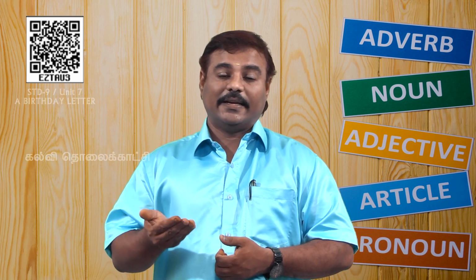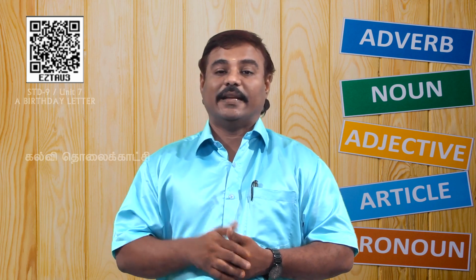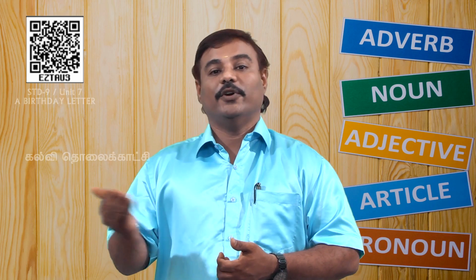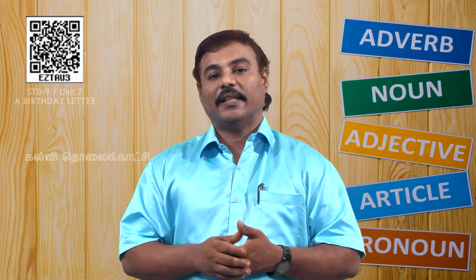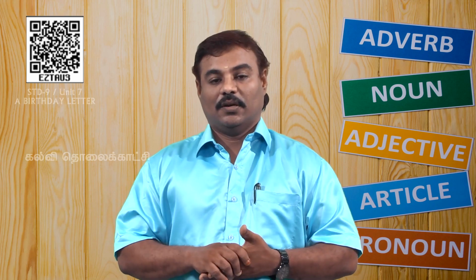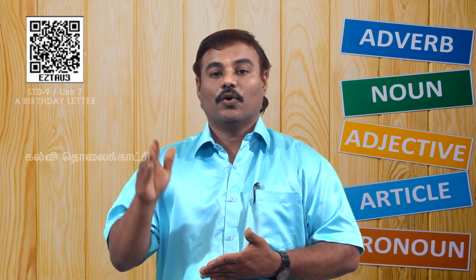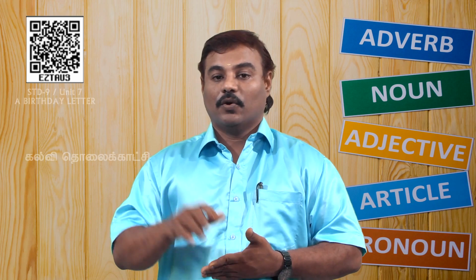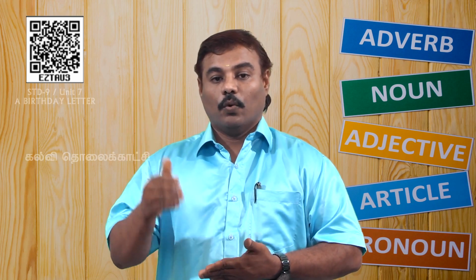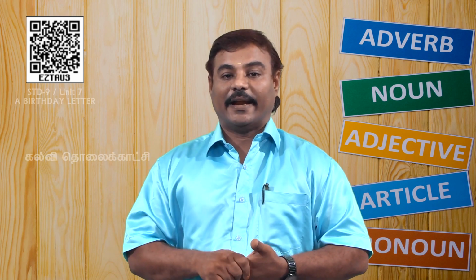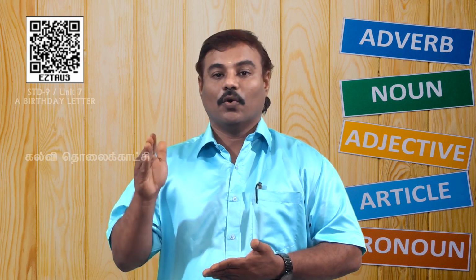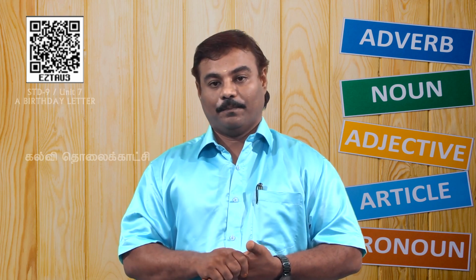How will this sentence be changed into indirect speech? Ram said that rose is beautiful. No change in that; you just add the conjunction that. Rose is beautiful is the direct speech, and when converting into indirect speech, it becomes Ram said that rose is beautiful.